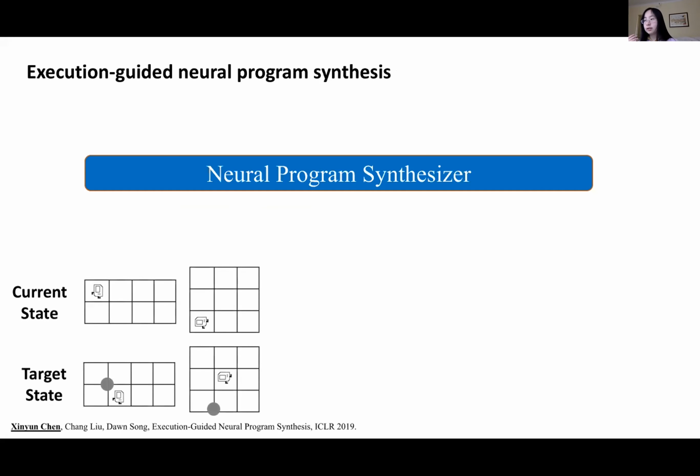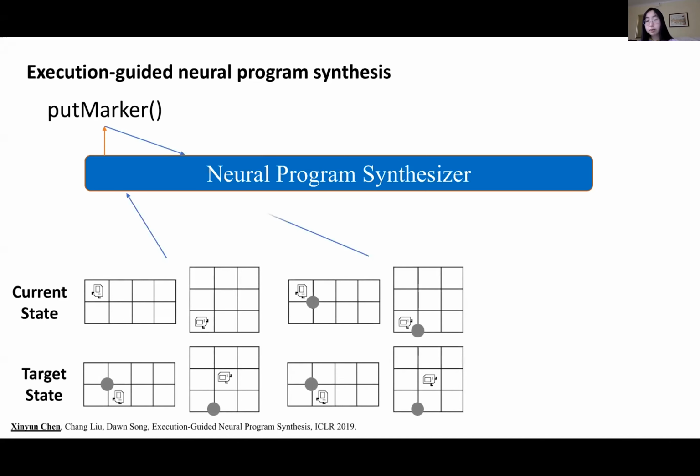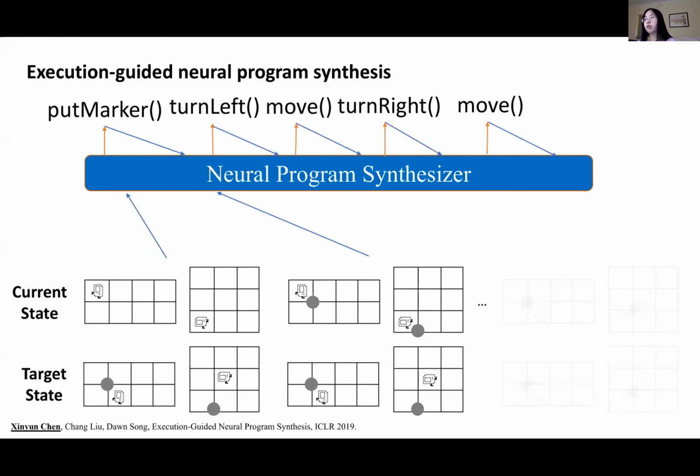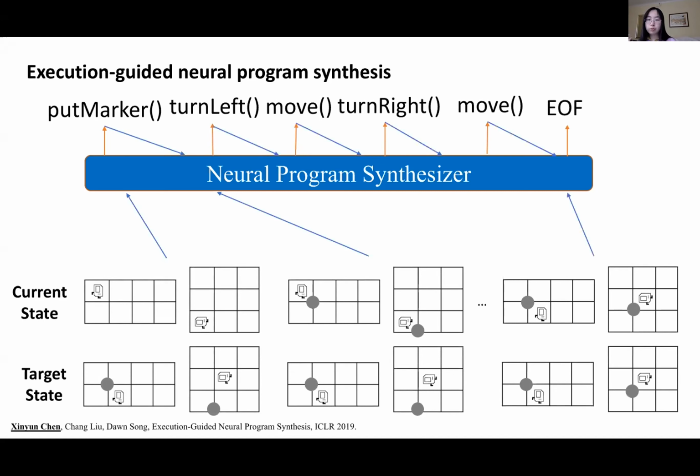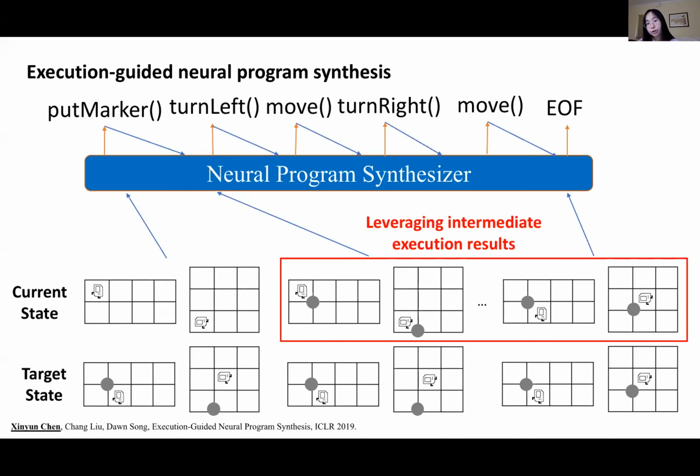So let's take a look at the same example as we showed in the previous slides. At the beginning, the current state is the initial input, and the target state is the output. So this time, after the model predicts the statement put marker, this statement is immediately executed and results in the new state. So that at the next time step, this new state is used as the input to the model and guides the subsequent synthesis of the program. So in this way, we show that our model can leverage intermediate execution results so that at least it could generate sequential programs more accurately.